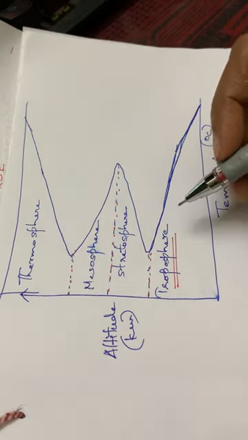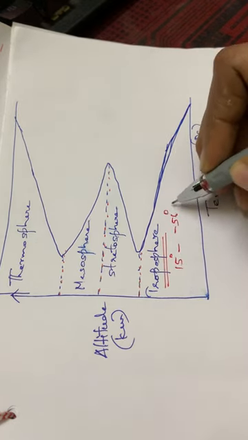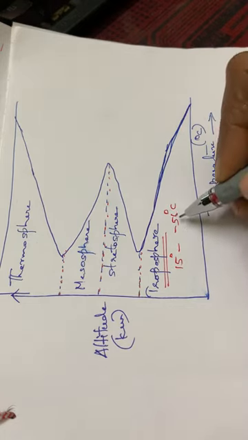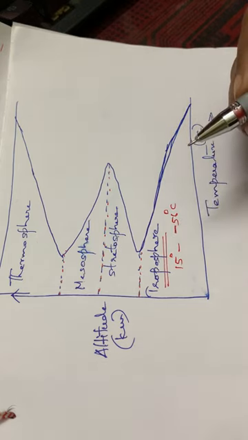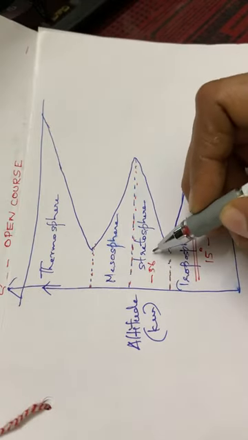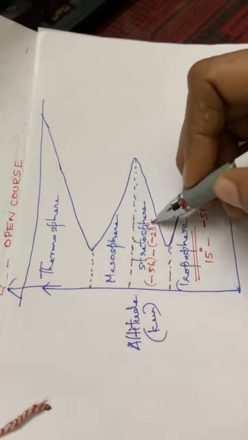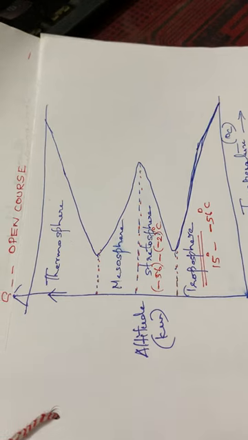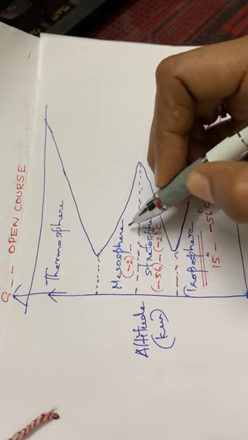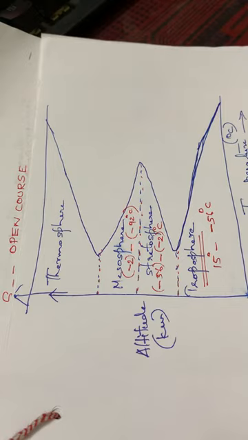For the troposphere, the temperature ranges from 15 to minus 56 degrees Celsius. Then for the stratosphere, the temperature ranges from minus 56 to minus 2 degrees Celsius. Then comes the mesosphere, where the temperature ranges from minus 2 to minus 92 degrees Celsius.